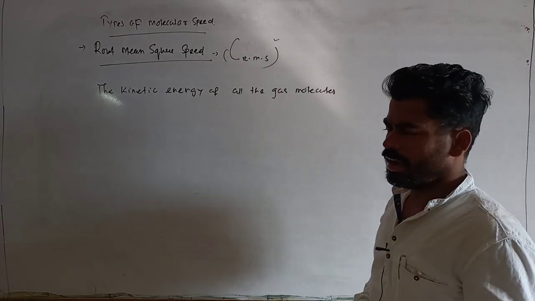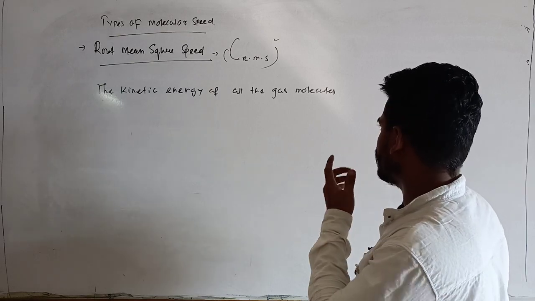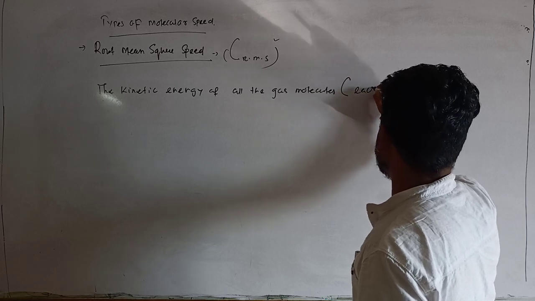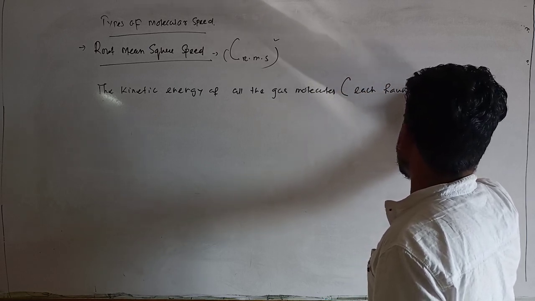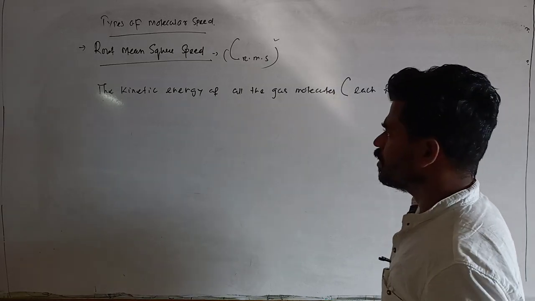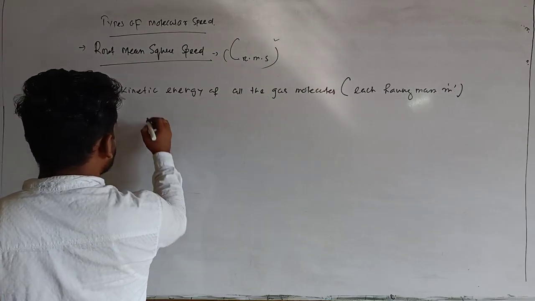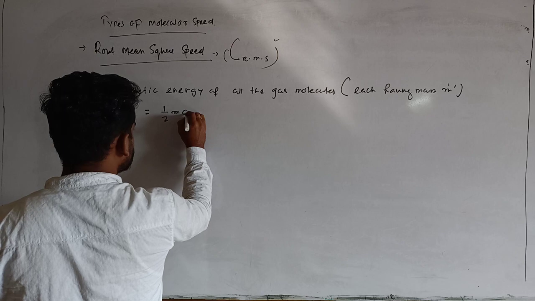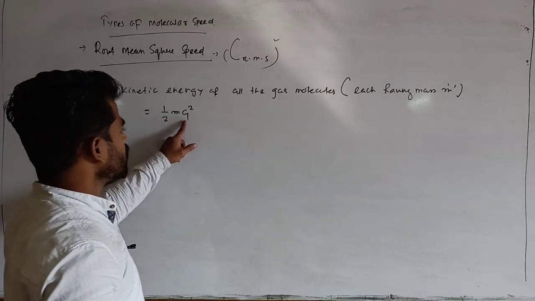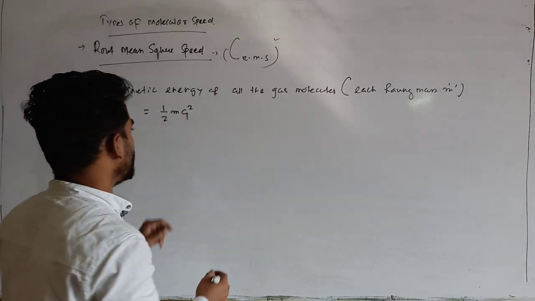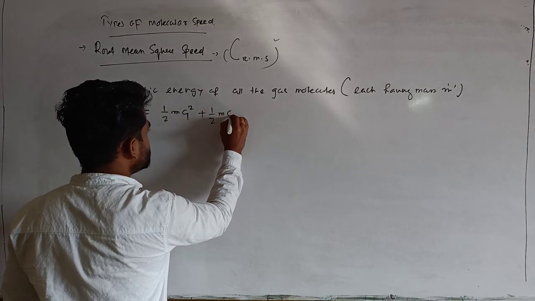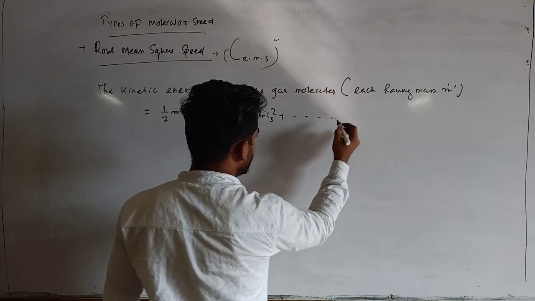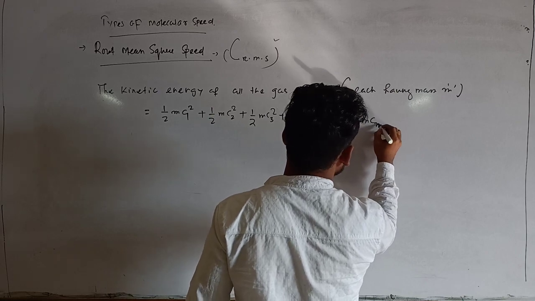We have to add their individual kinetic energies. Each gas molecule having mass m, the total kinetic energy will be 1/2 m c1 square, where c1 stands for the molecule having speed c1, plus 1/2 m c2 square plus 1/2 m c3 square plus, up to 1/2 m cn square.